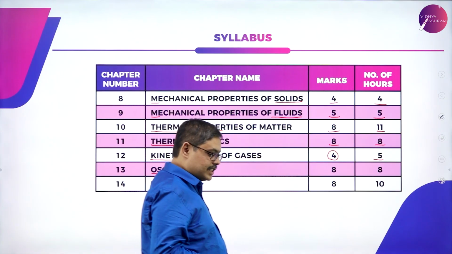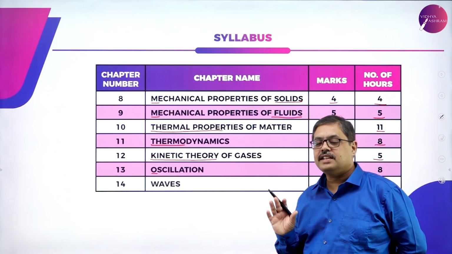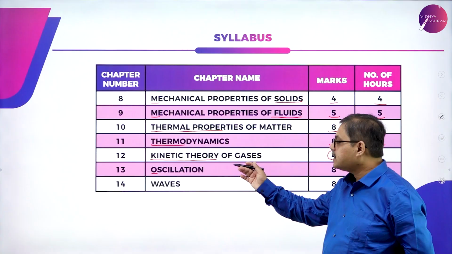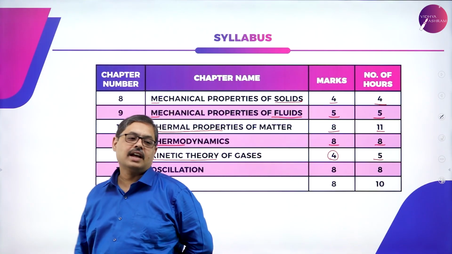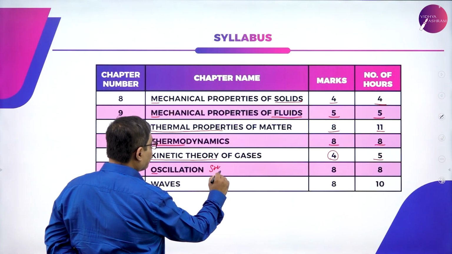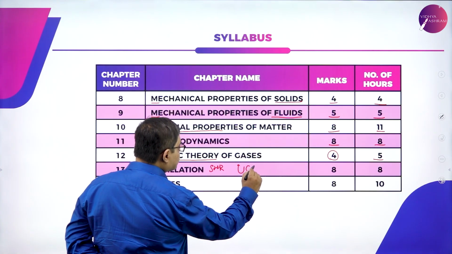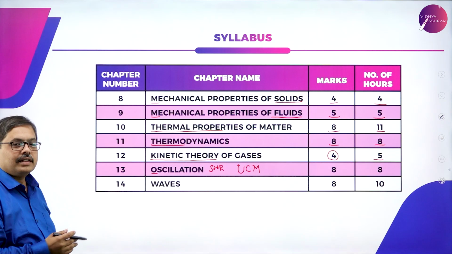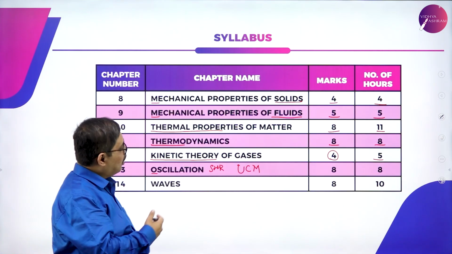Moving on, the 13th chapter is regarding oscillations. Whenever I say oscillation, the best example that I can state to you regarding oscillation is that of a pendulum. Okay, so what are the topics that I will be studying here? Two very important concepts. One is regarding simple harmonic motion, and the second one is regarding uniform circular motion, and topics related to that: velocity of simple harmonic motion, acceleration there, so on and so forth.